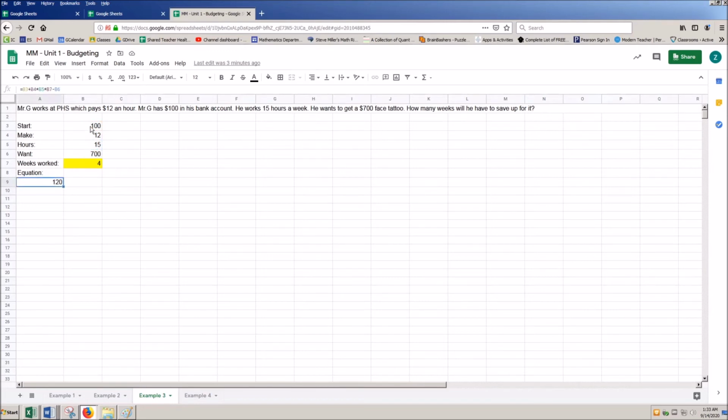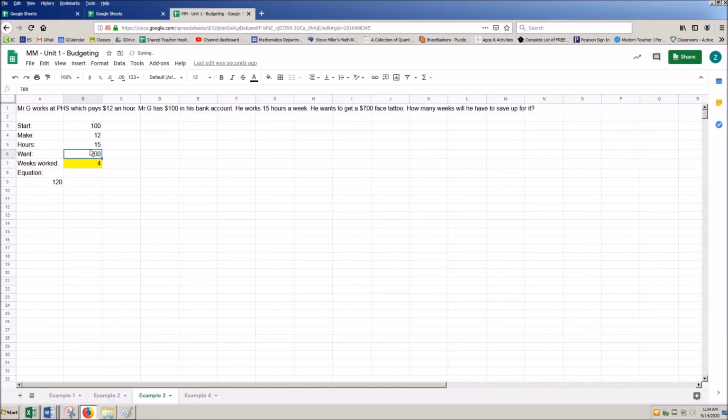Now if I change one of these things, let's say I started with $150 instead, we should see my ending amount going up by $50. If I were to change the amount that I make per hour to $10 an hour instead of 12, we would see this changes my net amount here. If I change the number of hours a week that I work, say I change this to 13, we would see again a change in that final amount. If I change the amount of the face tattoo itself, so instead of 700, let's say it was 800, we would see an increase here in the cost, which would drop down my net that I have.